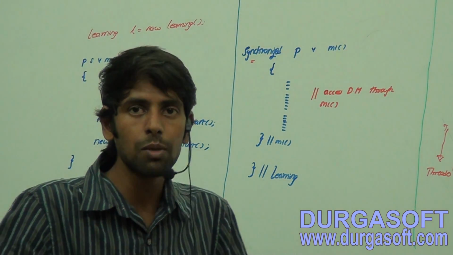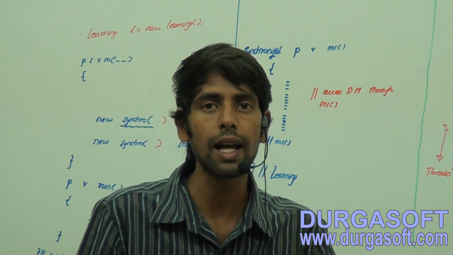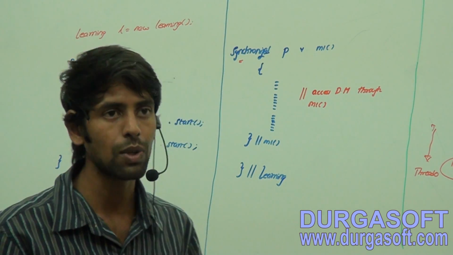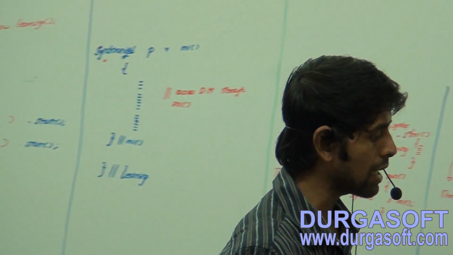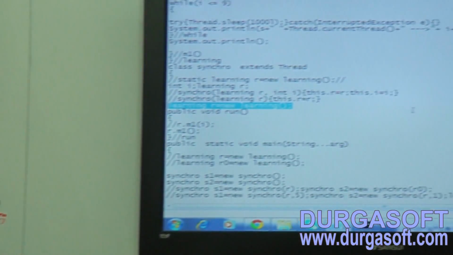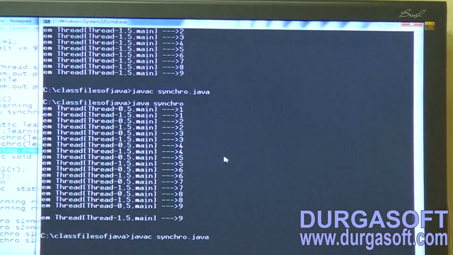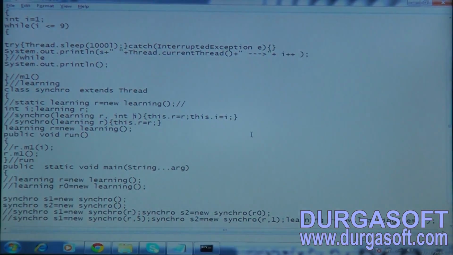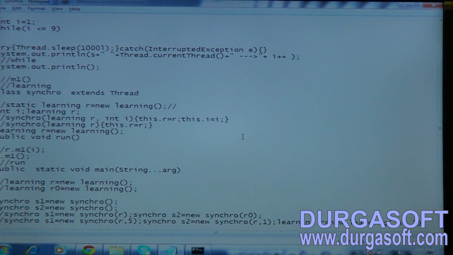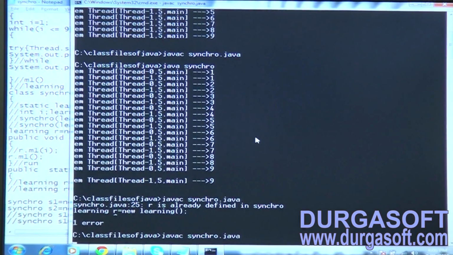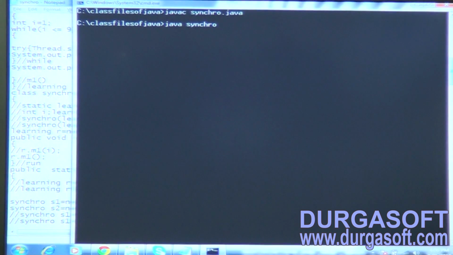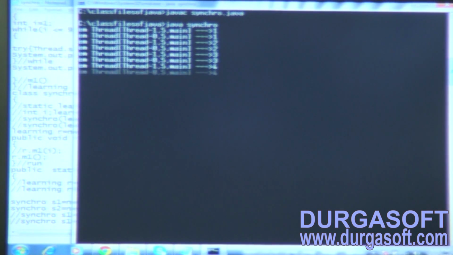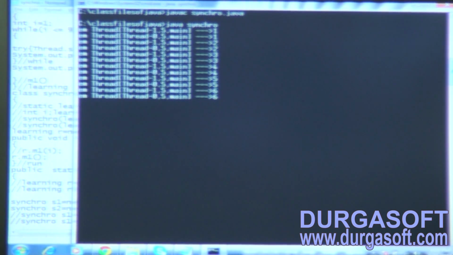So nothing is going to happen. Data inconsistency will be there even though we are using the synchronized keyword. So no synchronization is available to us. Please understand this one. Okay. Now there will be data inconsistency for us. Now let us go and compile this piece of code. Of course, R is already there. Let me comment this line. Okay. Now compile it and run this piece of code. Inconsistent data, even though you have applied the synchronized keyword.